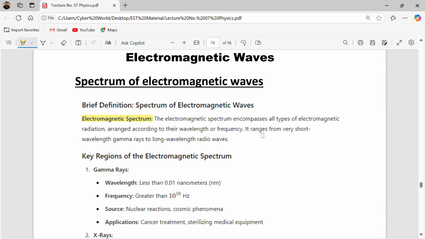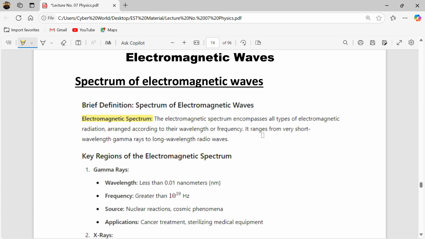So if energy is most, λ should be very low. Gamma rays have the most energy, so their wavelength is very short, and because radio waves have very low energy, their wavelength is very high.